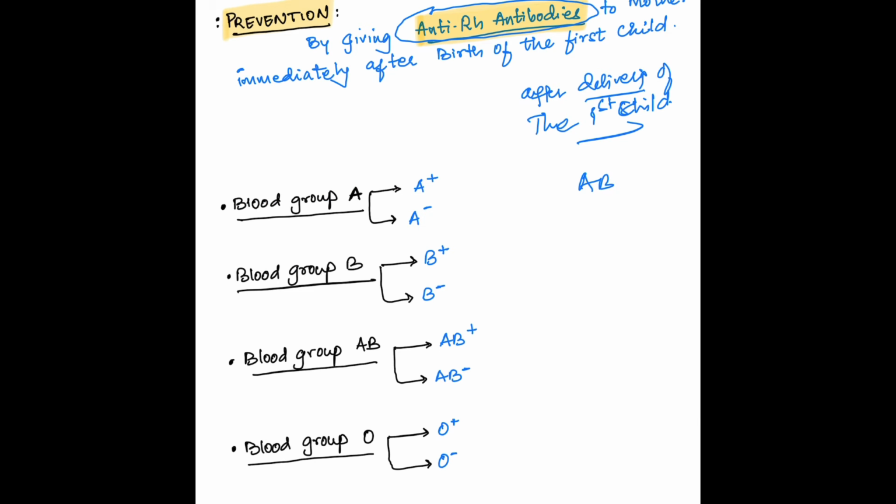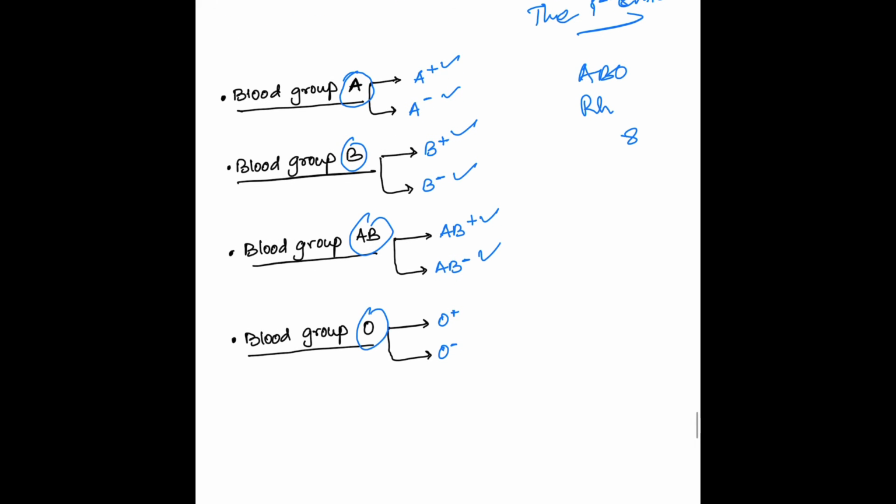So in practice, both ABO grouping and Rh grouping are done together, and thus a blood group A can be A positive or A negative. If he is Rh positive, then we say that he is A positive, and if he is Rh negative, we say that he is A negative. Similarly, blood group B can be B positive or B negative, AB can be AB positive and AB negative, and O can be O positive or O negative.